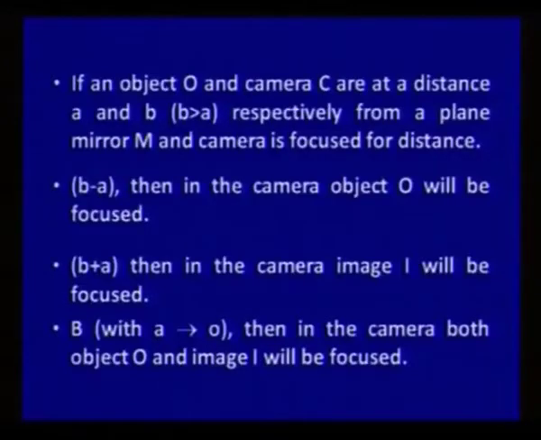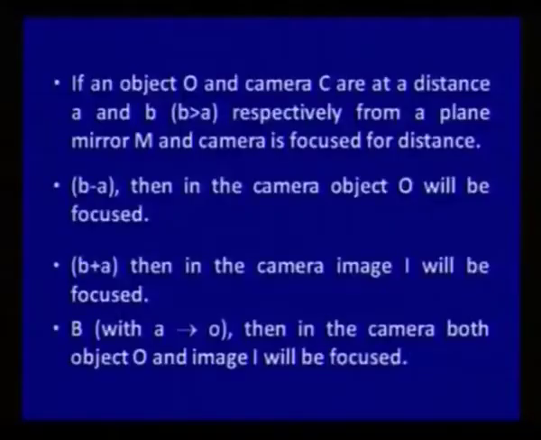We will not be able to take the image I. If the camera is focused for the distance B plus A, then in the camera only the photograph of the image will be focused. If we are taking with A very small, tending to 0, then in the camera both object and image will be focused. So, this is very related to our daily life, how a cameraman can play with the